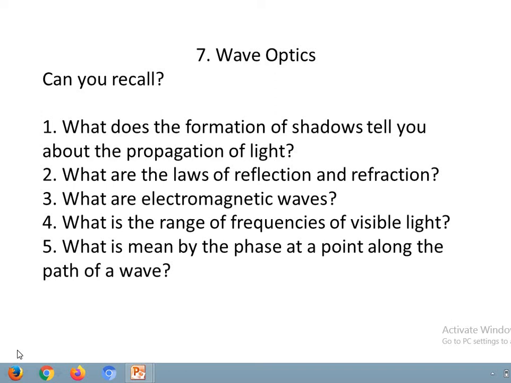The last concept which we require in this topic is what is meant by the phase at a point along the path of a wave. Already phase was defined in 11th standard as the phase of the wave at a point is defined by the state of motion of the particle. That is, the state of the particles which are vibrating or moving is known as the phase of that wave.